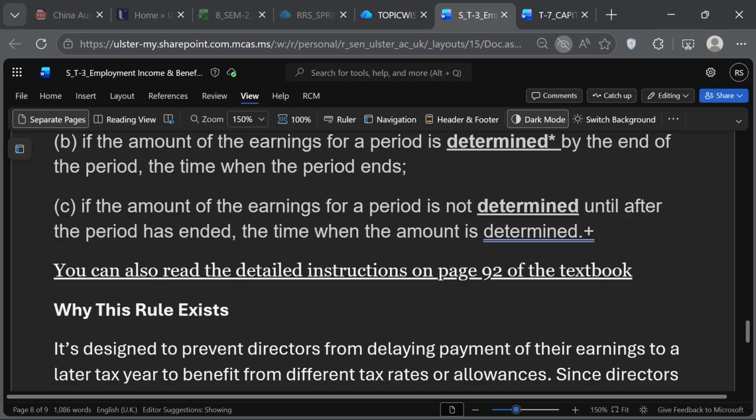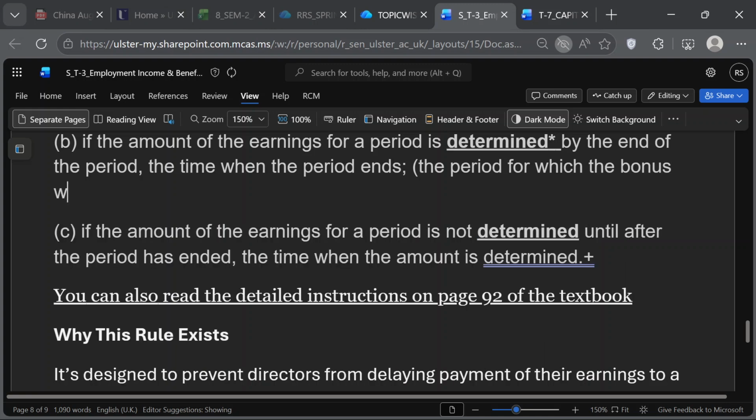The period here is referring to the period, let me explain this, it's not part of the statute, for which the bonus was earned.